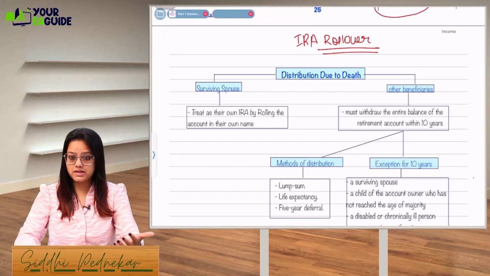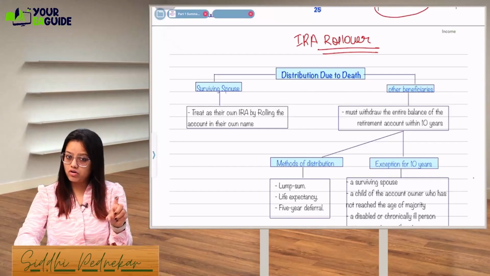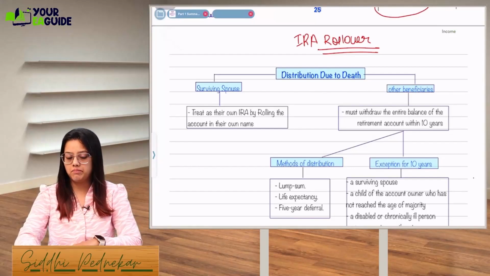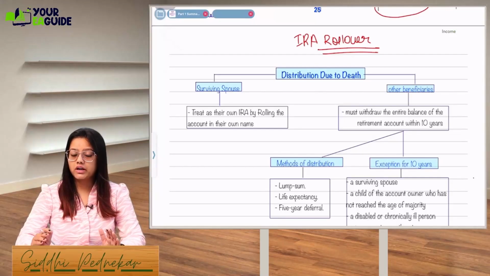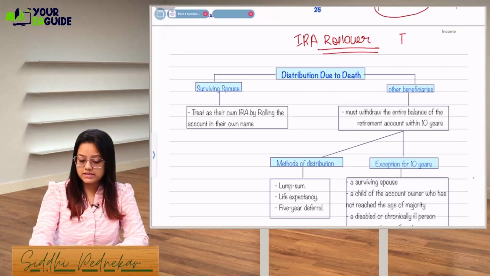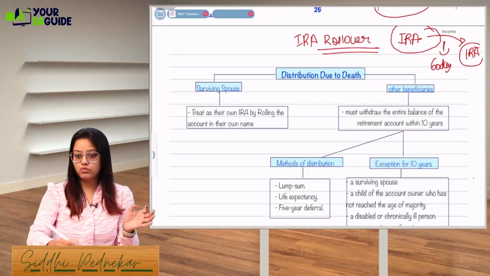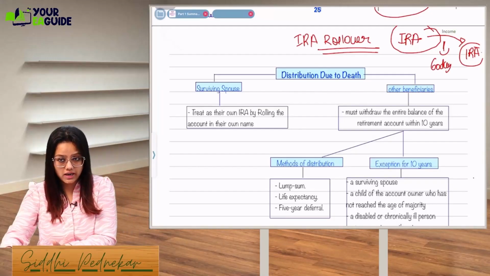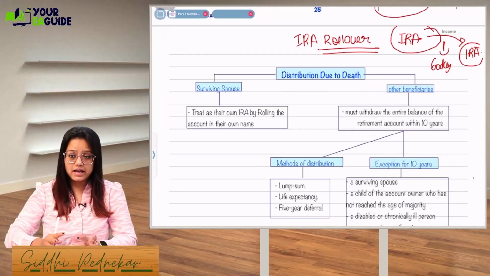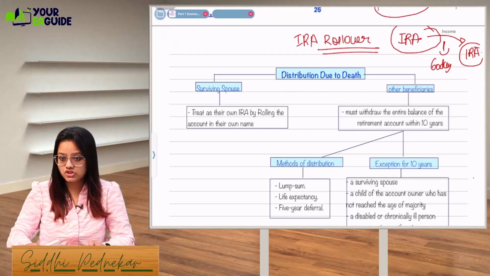Let's say the taxpayer is dying. Now the spouse can convert the IRA of the taxpayer into her own name and she can continue in her own name. That is what we call a rollover. Second thing is, let's say one IRA account you are maintaining, now you are withdrawing the whole amount and transferring it to another IRA account. Okay, and if this happens within 60 days, means you withdraw it and deposit it to the other IRA within 60 days, then also it is allowed without any restrictions.